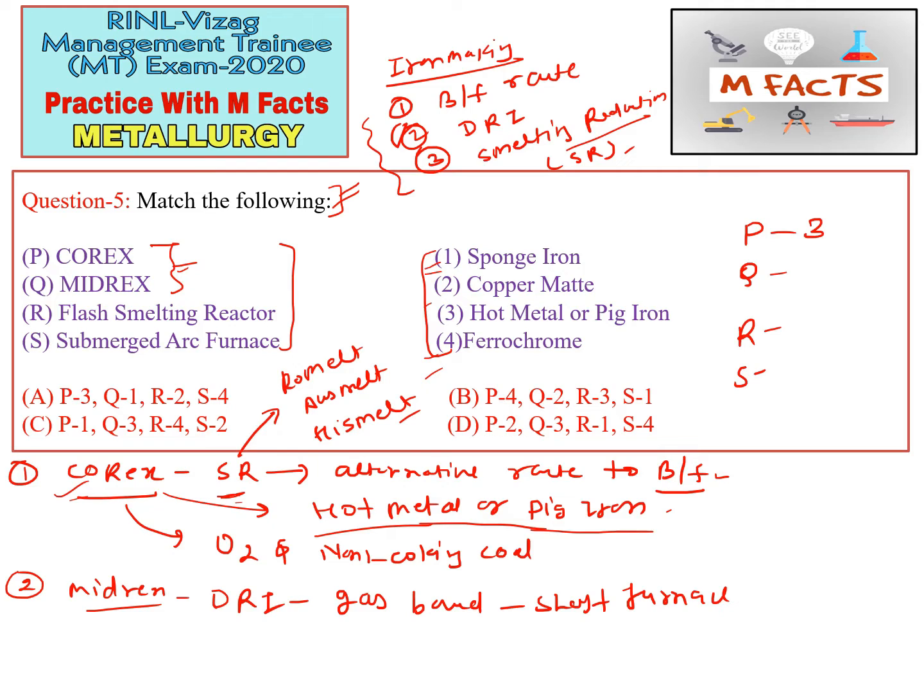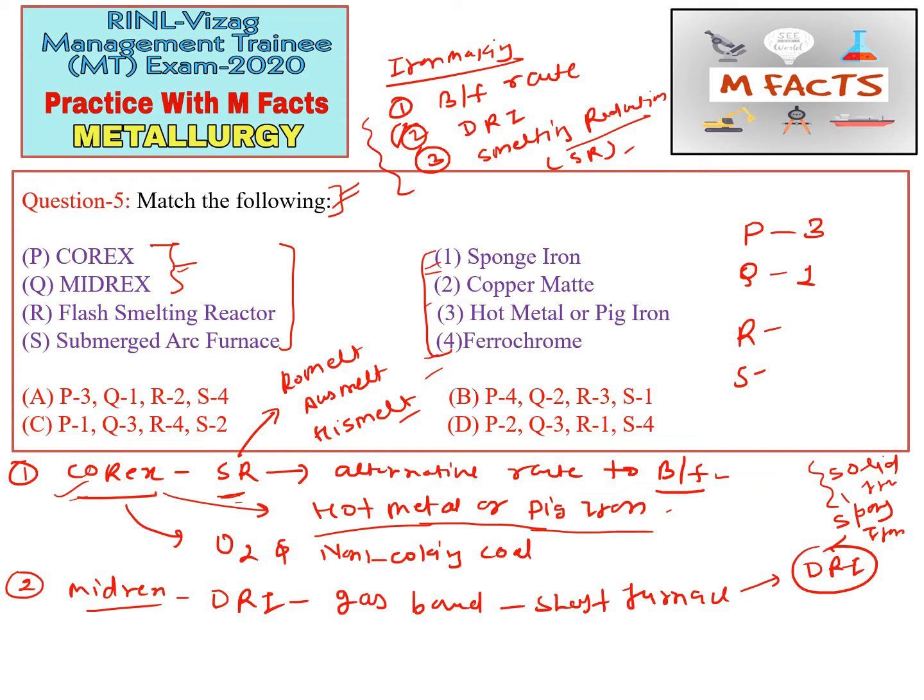The product of this process is known as DRI, that is direct reduced iron, or sponge iron. Sometimes they will say solid iron, which is also correct, since we get iron in solid form. So we can match this Q with 1.